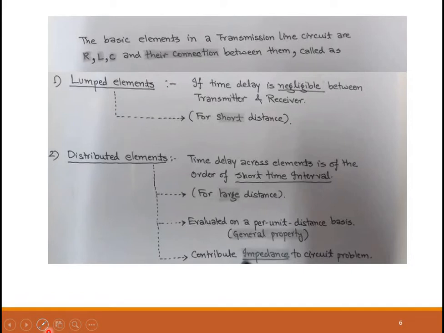So a normal two-wire transmission line with a dielectric in between can be visualized as a circuit which consists of RLC components. For shorter distances, where your time delay is negligible, we can assume the elements to be lumped elements. If the distance of propagation is larger, the RLC components are assumed to be distributed. These are the two ways in which the transmission line circuit elements are categorized, lumped and distributed.